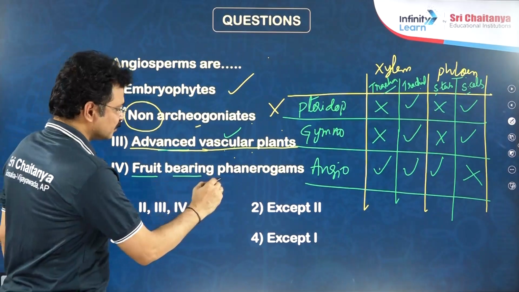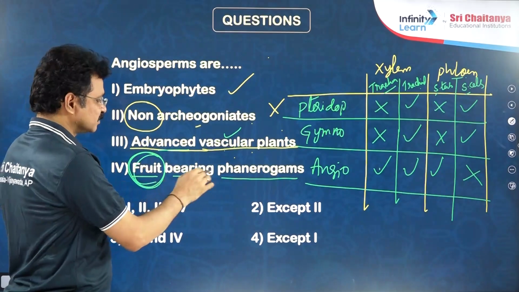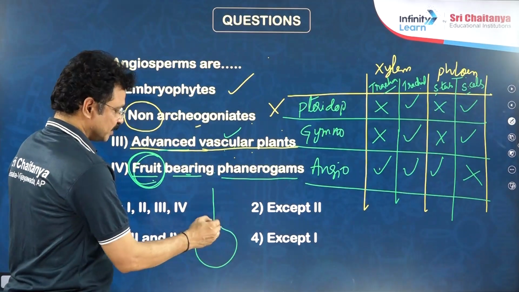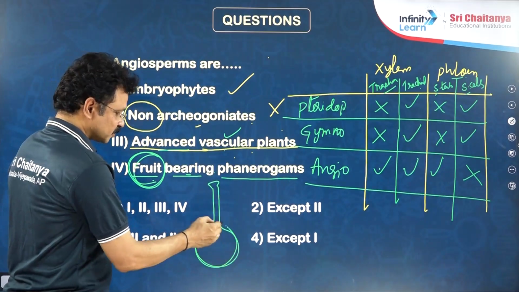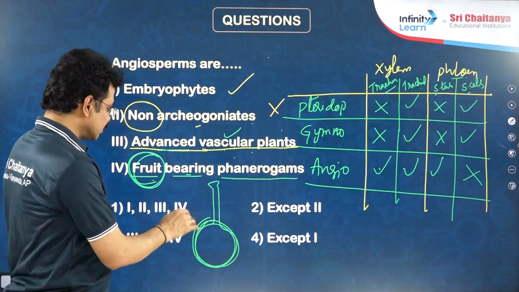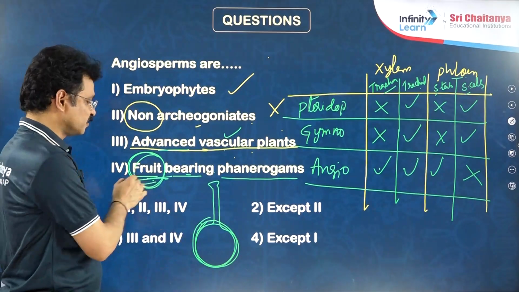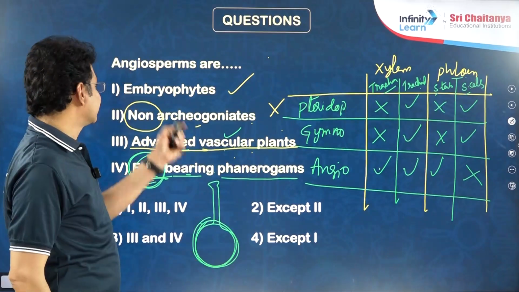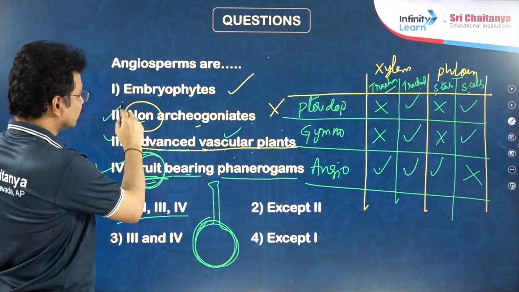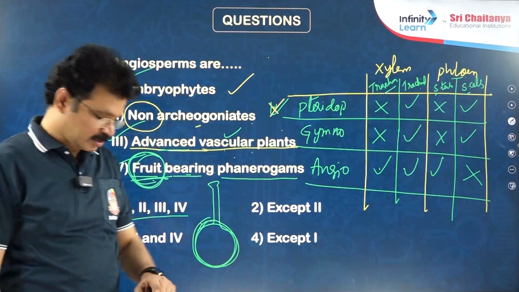Next, fruit-bearing phanerogams. We already learned why fruit formation occurs in phanerogams or angiosperms: the presence of ovary, simply. It is the basal portion of the carpel. The basal swollen portion is called the ovary. After the fertilization, this ovary becomes the fruit. Why is this kind of fruit formation absent in the remaining plant groups? Lack of ovary, simple. Without ovary, no scope for the formation of fruit. Then the right answer for this question regarding angiosperms: all of the above are correct. Advanced fruit-bearing plants. Non-archegoniates because archegonia are absent, and in the presence of embryo, these are called embryophytes.